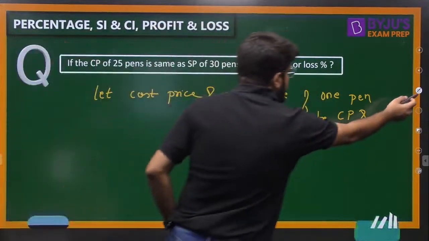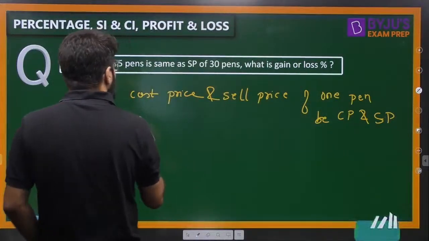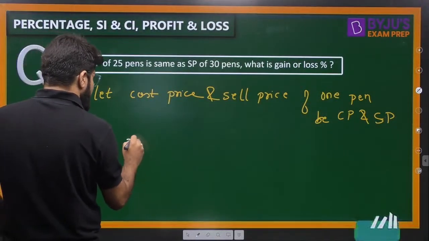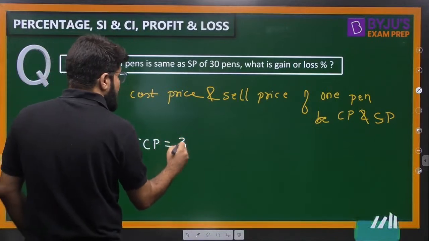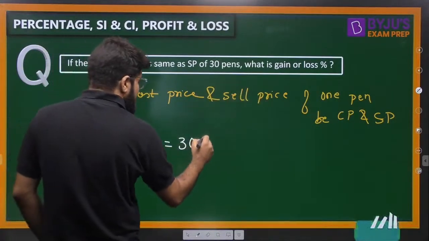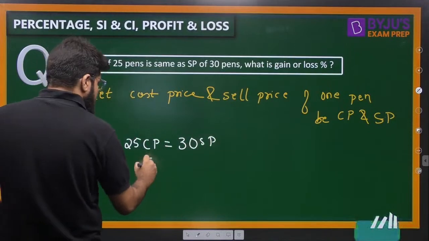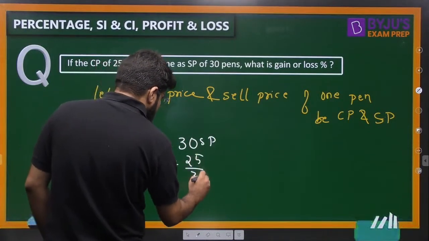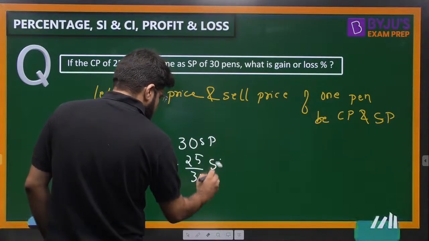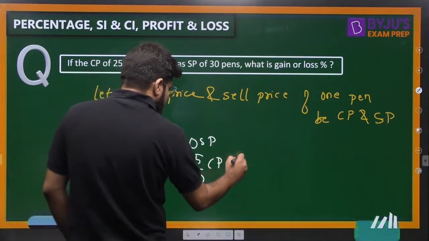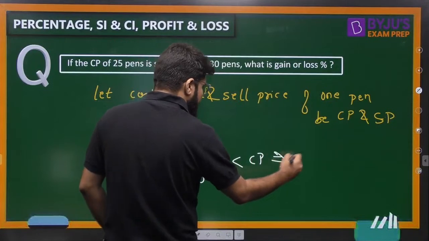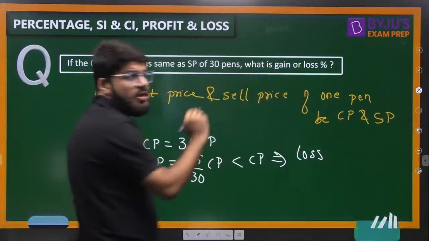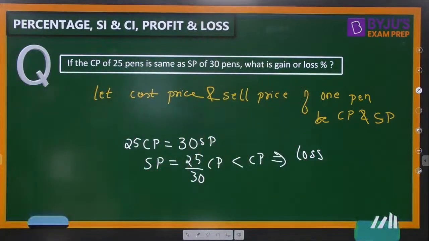Now what are they trying to give you? The cost price of 25 pens will be 25 CP, equal to the selling price of 30 pens, which will be 30 SP. So what is the relation between SP and CP? SP is 25 by 30 of CP. Selling price is less than the cost price, so there is going to be a loss. That is one thing confirmed.